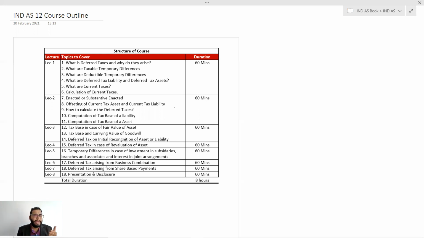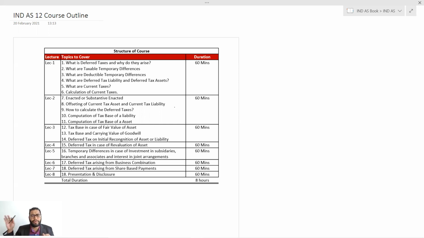Lecture number 5, again, temporary differences with respect to the consolidation, investment in subsidiaries, and how to calculate deferred tax in those cases. Lecture number 6, deferred tax arising from the business combination. Deferred tax arising from share-based payment will be covered in lecture number 7, and lecture number 8 will be presentation and disclosure in general and specific also.